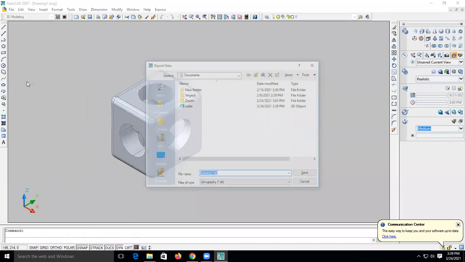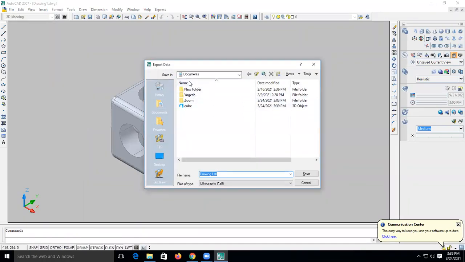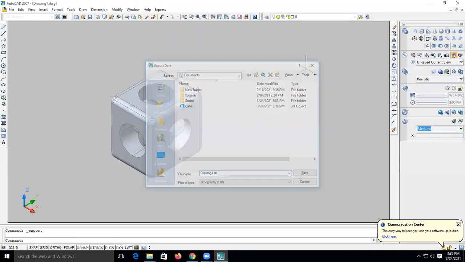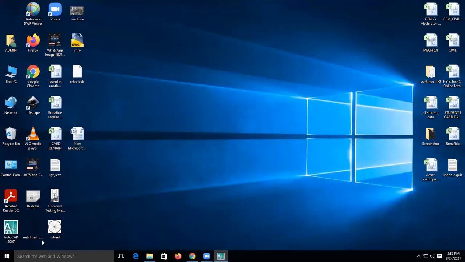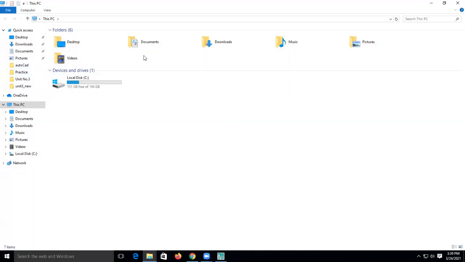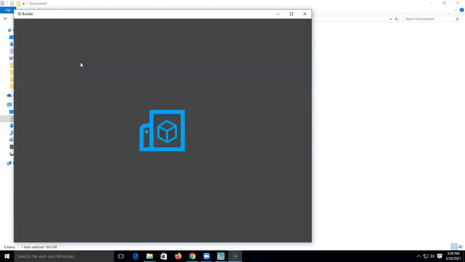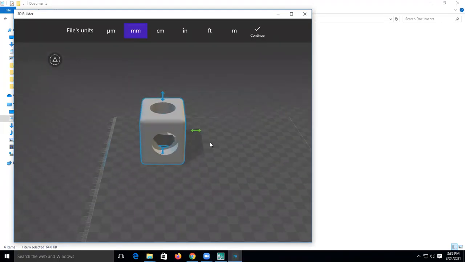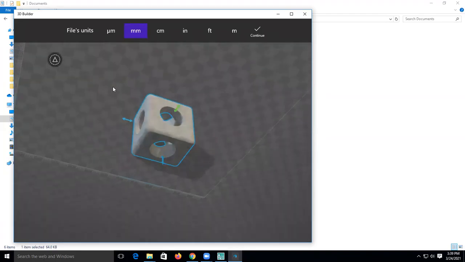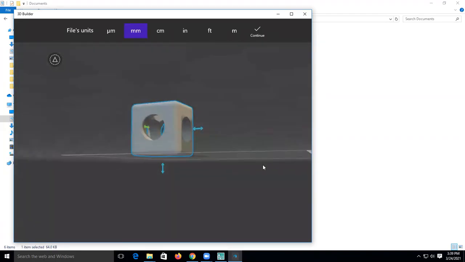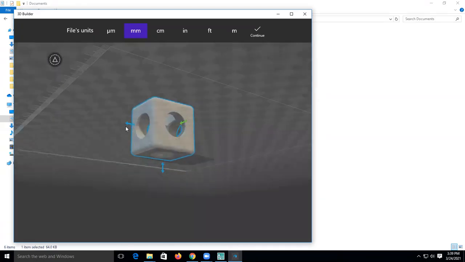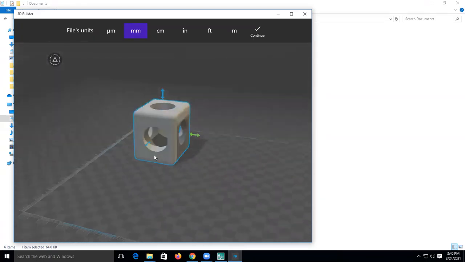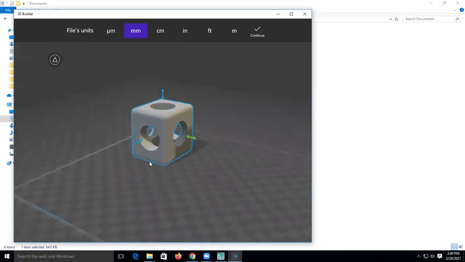File, export. So in documents, we have a folder called cube. So I will show you where is that part. See, this is a cube. So this is a 3D object. आप देख सकते हो इसको. ये ऐसा आपका ऑब्जेक्ट बनेगा 3D प्रिंटर में. Likewise, you can create an object in a 3D printer. I hope it is clear to you. Okay.